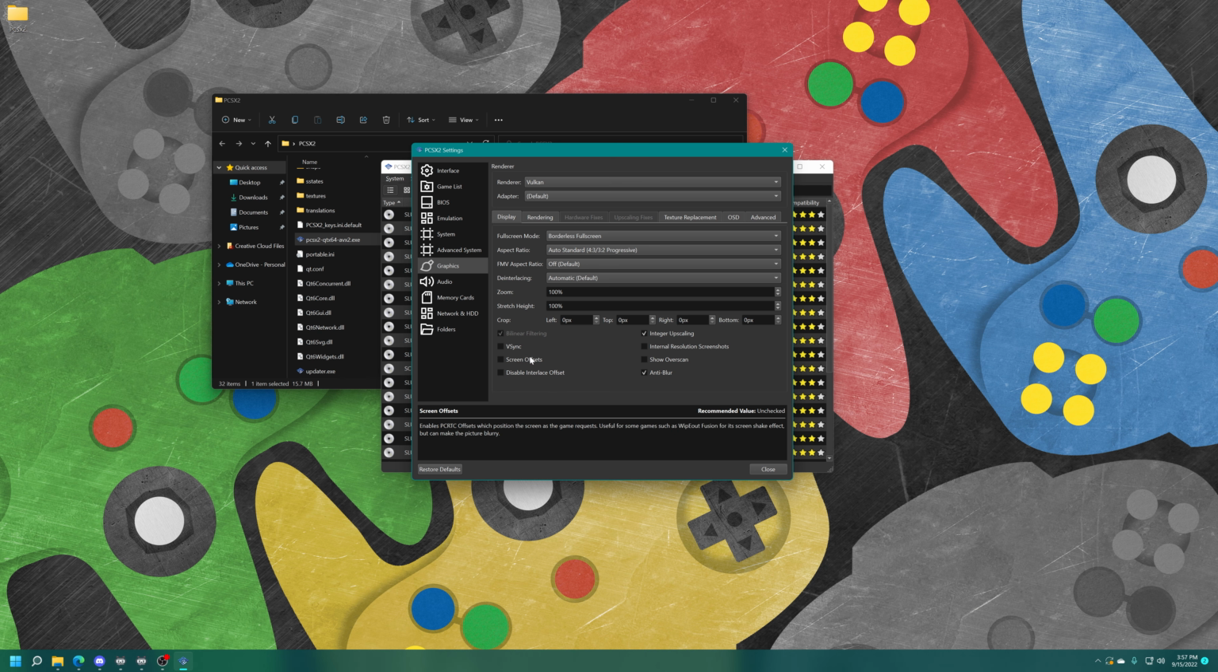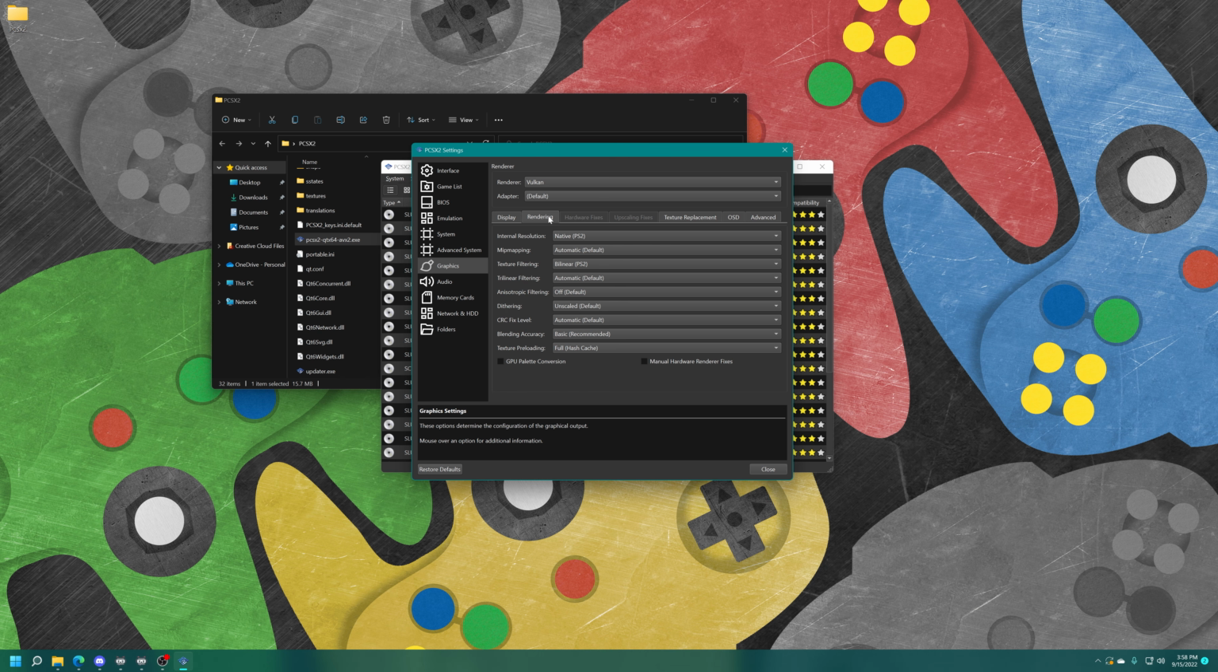Screen offsets, this is one that'll be useful on a per game basis, so it'll just adjust the position of where your game is being rendered on the screen according to how the game is telling it, but not needed for most things, but for ones that it is, you'll see them in the PCSX2 wiki and you can enable it there. Show overscan, so if you want to see stuff that was hidden in the overscan area of a game, you can enable that. Not really that needed, but it's fun to mess around with. Disable interlace offset. It can make some games look sharper, but I just recommend leaving it disabled. And then anti-blur, this is on by default, and I recommend leaving it there.